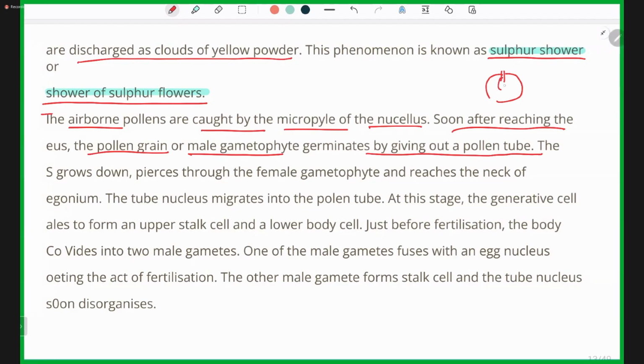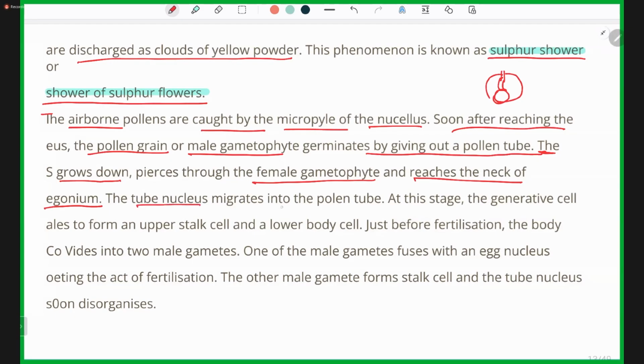First of all, pollen tube formation takes place. The structure grows down, pierces through the female gametophyte and reaches the neck of the archegonium, where the male gametophyte is released.